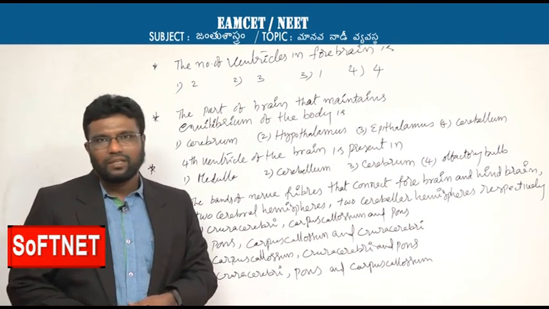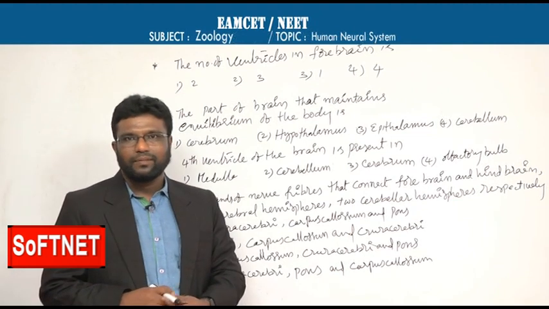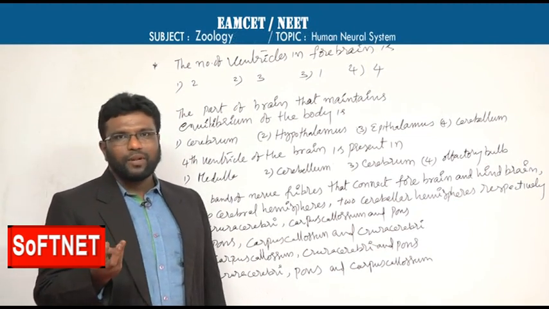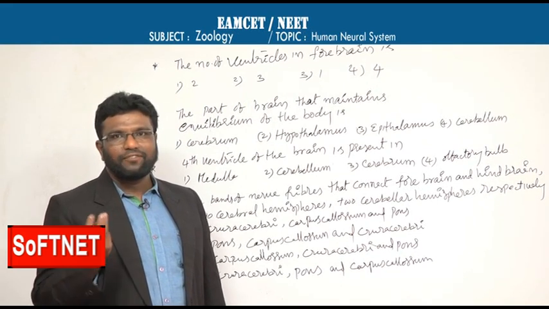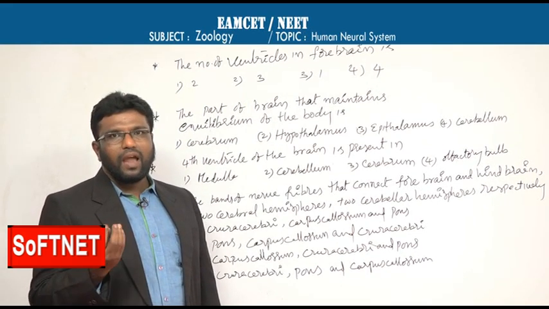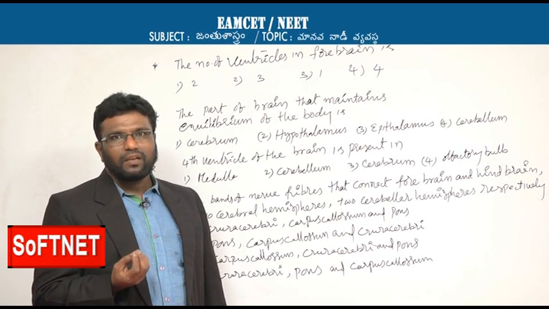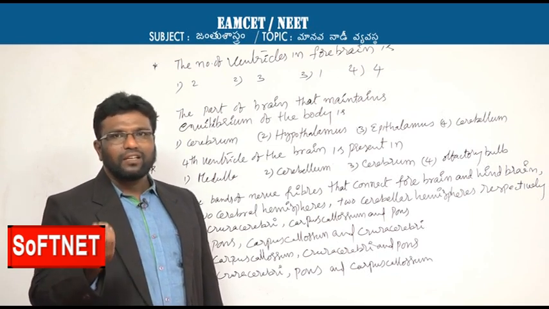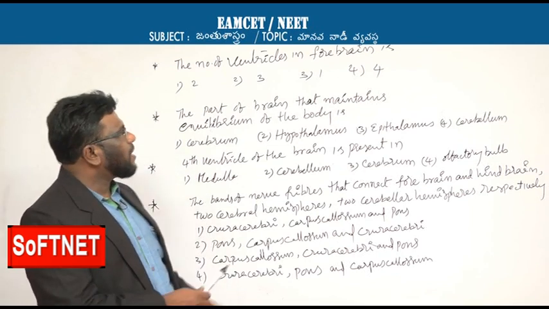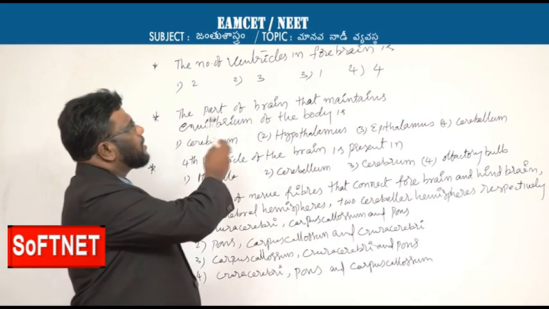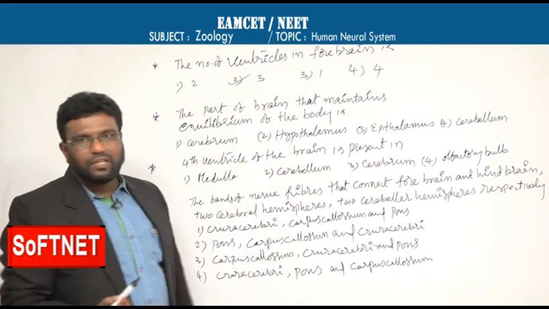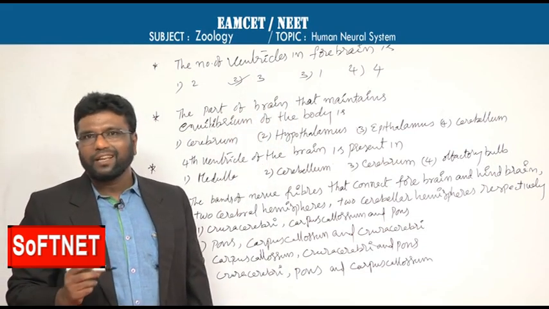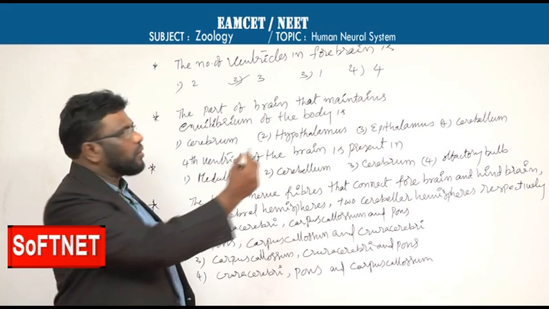If you count the number of ventricles in forebrain, in right cerebral hemisphere 1, in left cerebral hemisphere 1, and in diencephalon 1, so 3 ventricles are there in forebrain. So, the correct option will be the second one, 3.